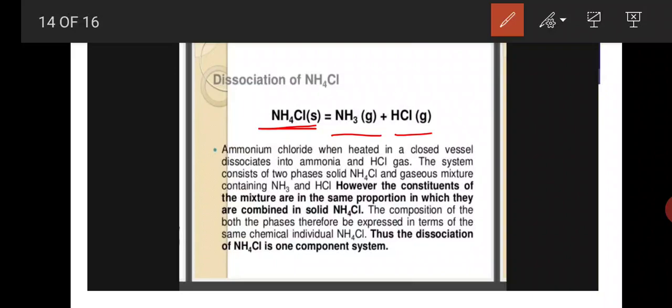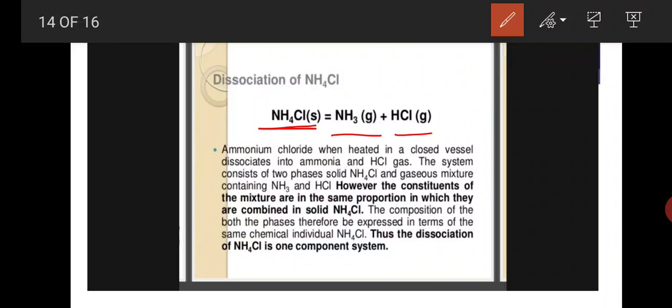Ammonium chloride, when heated in a closed vessel, dissociates into ammonia and HCl gas. Here ammonium chloride is solid, but ammonia and HCl are both gases.